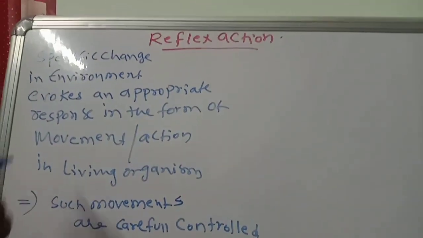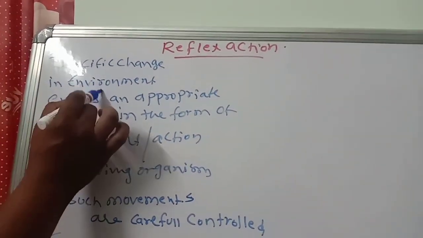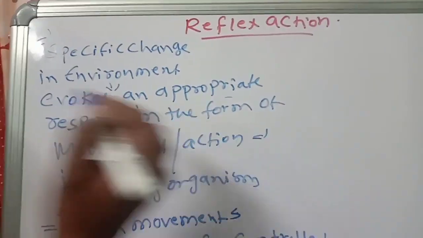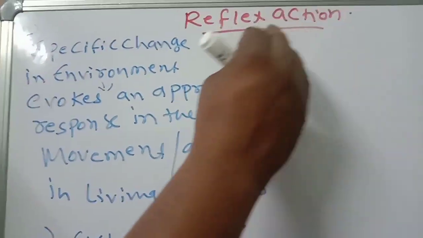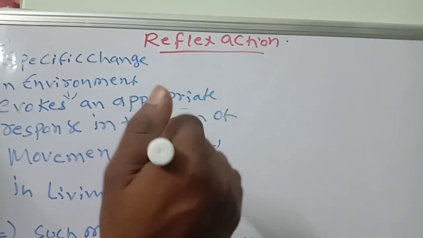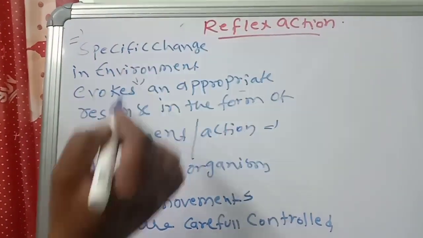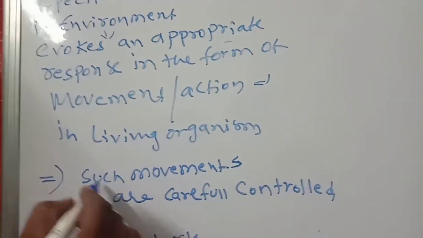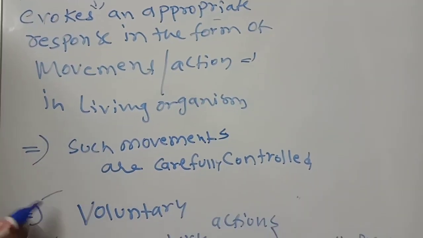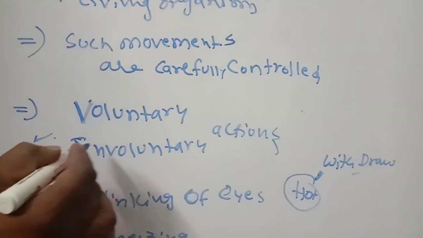Listen, if any specific change in the environment evokes an appropriate response in the form of movement or action, for example a very hot object, that is a reflex action, in living organisms only. Such movements are carefully controlled by the nervous system. There are two types of reflex actions. What are those? Voluntary and involuntary.